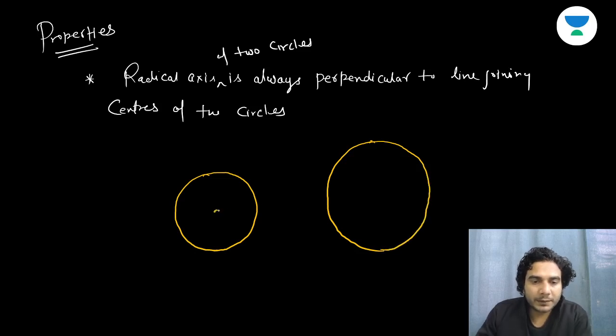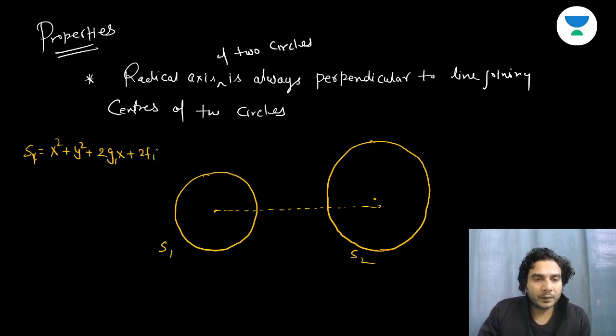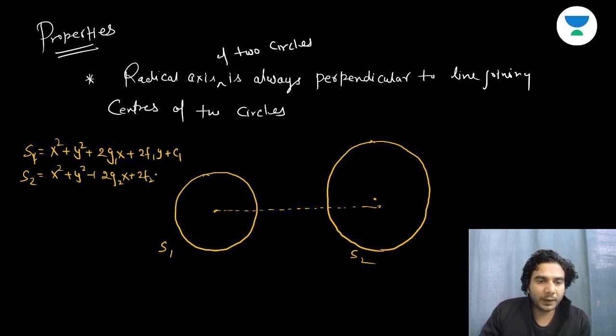Okay. Now see, if I take these circles S1 and S2, as S1 is x square plus y square plus 2g1x plus 2f1y plus c1, and S2 is x square plus y square plus 2g2x plus 2f2y plus c2.